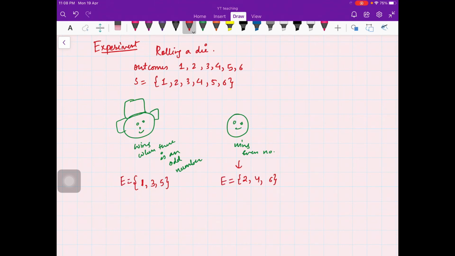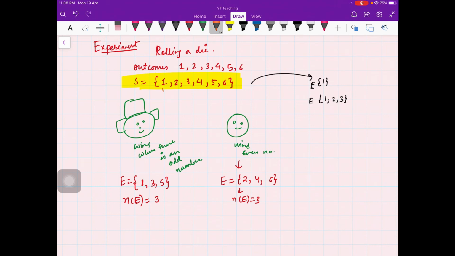There are so many events possible. You write an event as E, and the number of elements in the event as n(E). Here n(E) is 3, and here n(E) is 3. There are so many events for this particular sample space. You can have an event containing only one element: a person who is interested only in 1 will win if 1 comes. Another person will win if 1, 2, or 3 comes. This is an event, and this is an event. So there are many events.